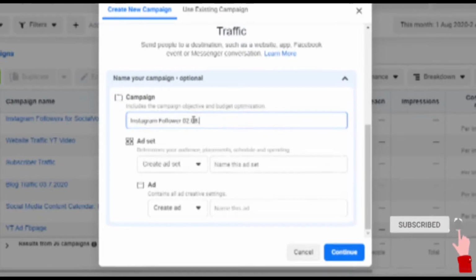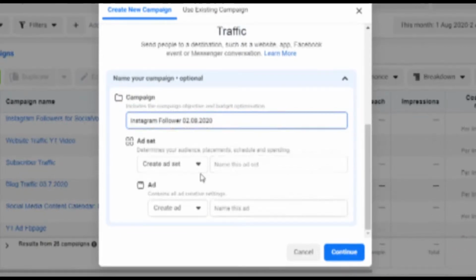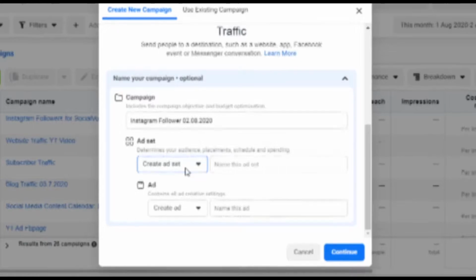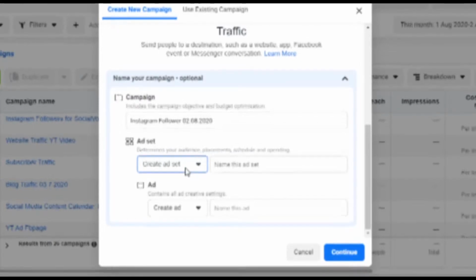The next one would be the ad set. For the ad set, I'm not giving any specific name to this, but I believe ad set is fine.